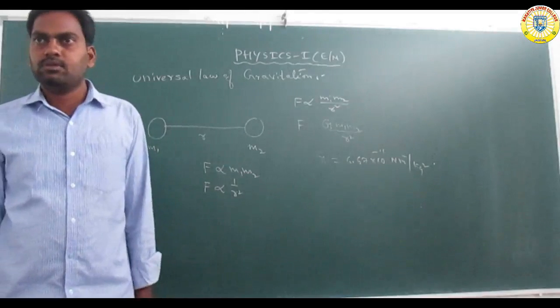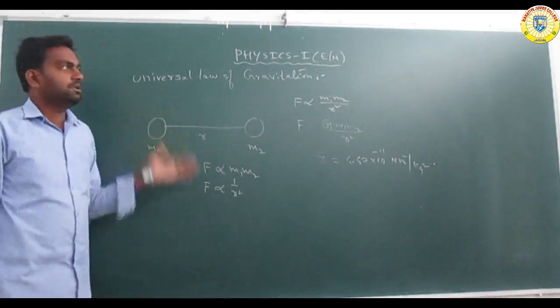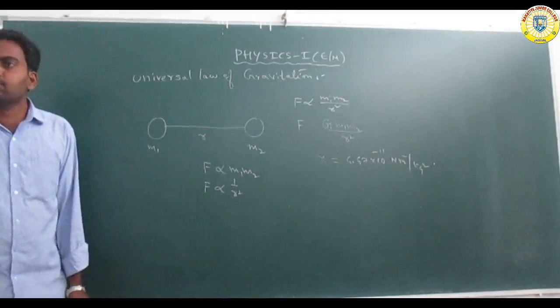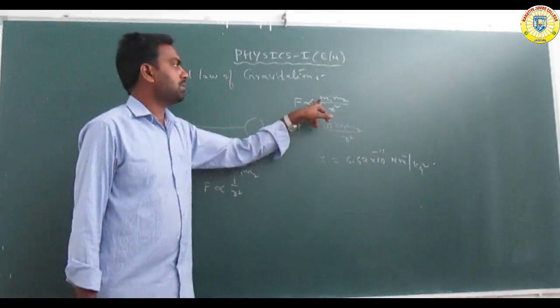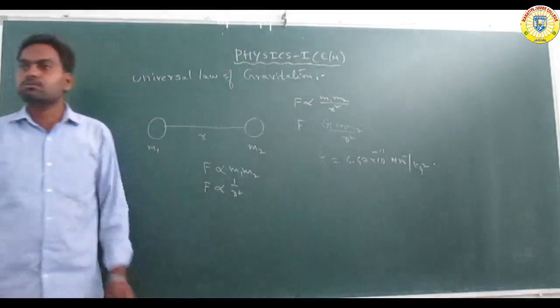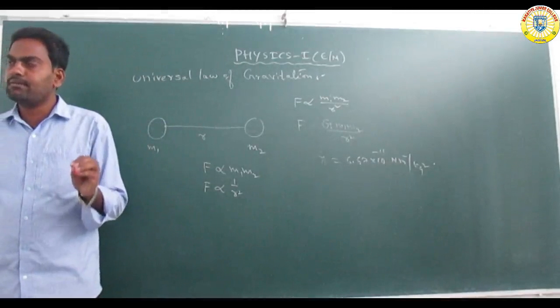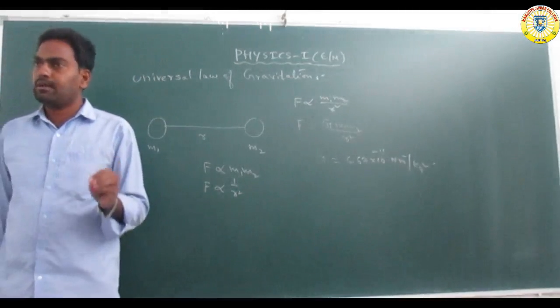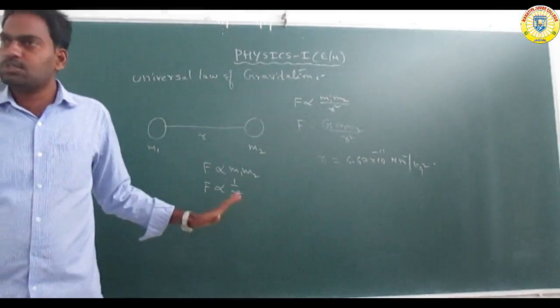This is the value of G, the universal gravitational constant. This law, where F is directly proportional to M1 M2 by R square, is called the universal law of gravitation. The value of G does not change.